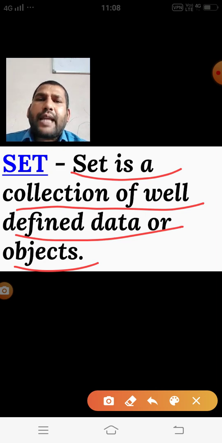Suppose I tell you some students are standing in the ground, then this is not a set. But if I tell you some students of class 11 science are standing in the ground, then it becomes a set because I am well defining it. The students are from class 11 science, meaning we are able to identify each and every student of 11 science who is standing in the ground.